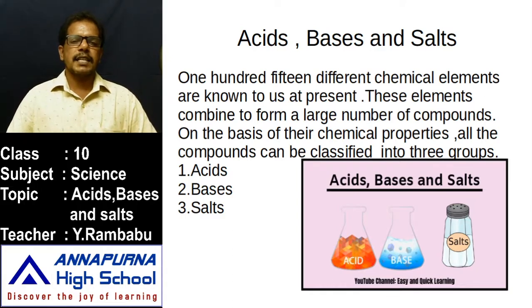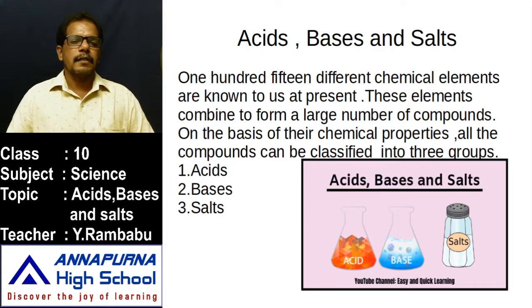From these 26 letters, how many words can we frame? A large number of words. In the same manner, these 115 elements combine with each other to form a large number of compounds. That's why chemistry is the branch of science which deals with 118 elements, from hydrogen to nonactinium.